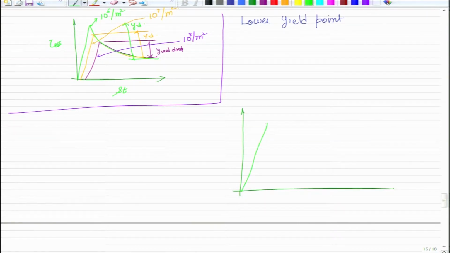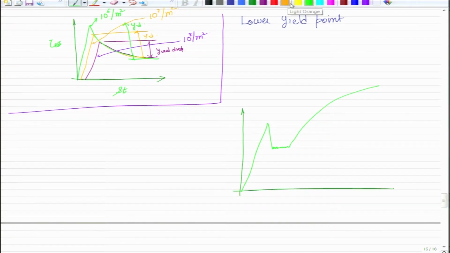So, we know that there should be an upper yield point, and once dislocations have been unpinned, a lot of them will become free and you will see this yield drop, something like this. So, what happens here? Now that we know that there will be a larger dislocation density, or some saturated dislocation density over here, what is happening inside the sample? Let us try to understand.